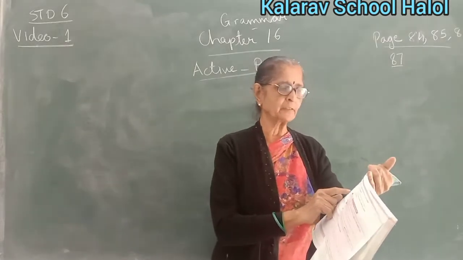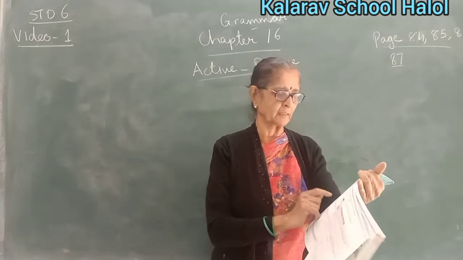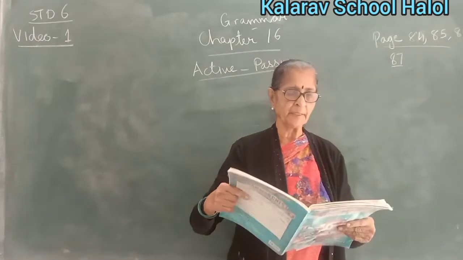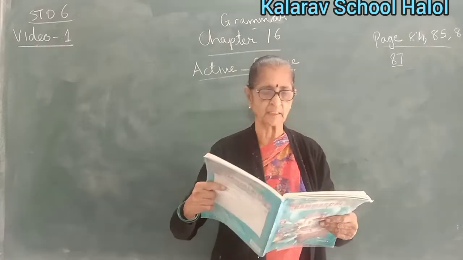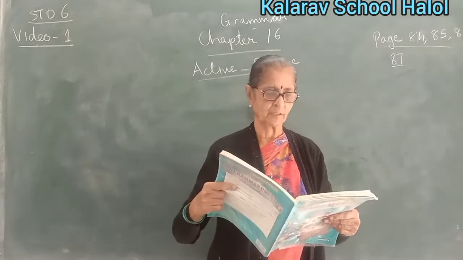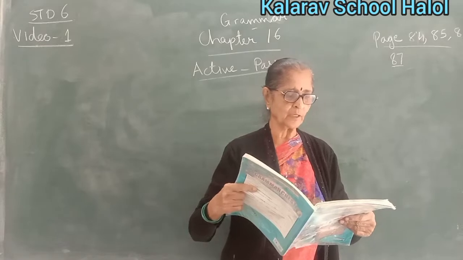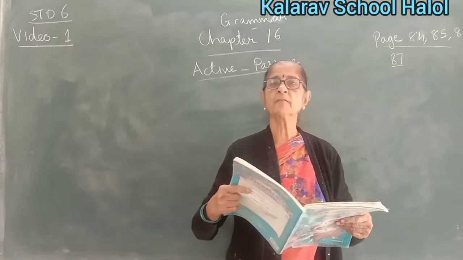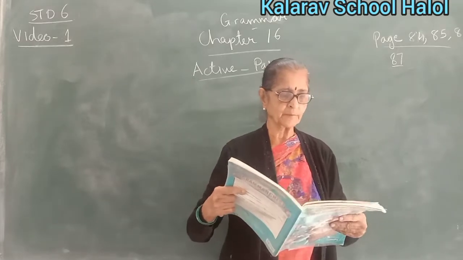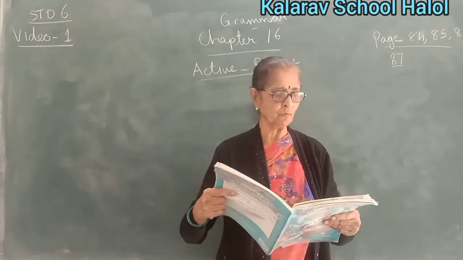Now, Britney Spears sang a song. The subject is Britney Spears, the verb is sang and the object is a song. Here we can clearly see that Namita and Britney Spears are the subjects in the above sentences. Each one is the doer of the action. The verb is sang in each of the examples, whereas a song is the object in each sentence. Therefore, the verb sang is transitive. When the subject of a sentence does an action, we say that the sentence is in the active voice.